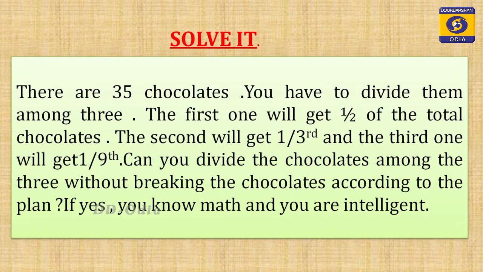That means 1/9 of 35 chocolates. Can you solve it? Yes. If you solve it, then you are good in mathematics. You are intelligent if you solve this problem without breaking the chocolates. Then you are very good in mathematics and you are intelligent.